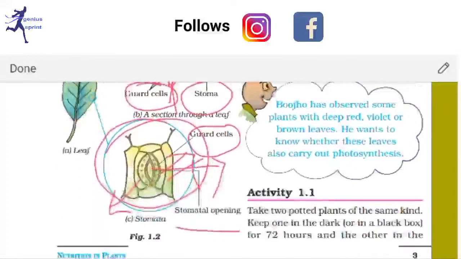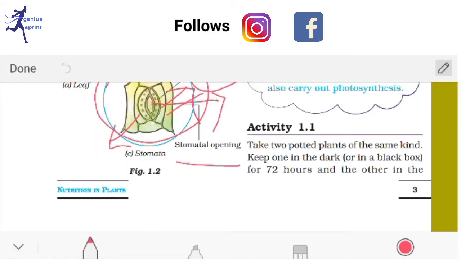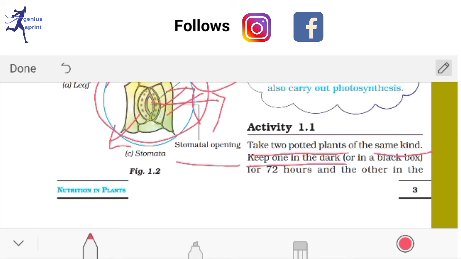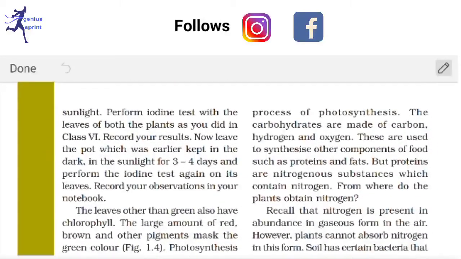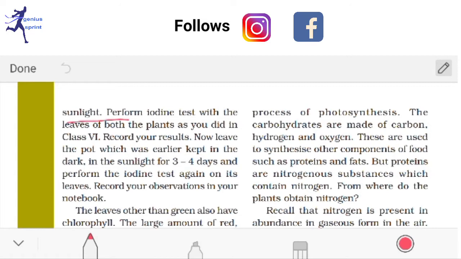Next, there is one activity given there, so let me read this. Take two potted plants of the same kind. Keep one in a dark black box for 72 hours, and the other in sunlight. Perform the iodine test with the leaves of both plants as you did in class 6.